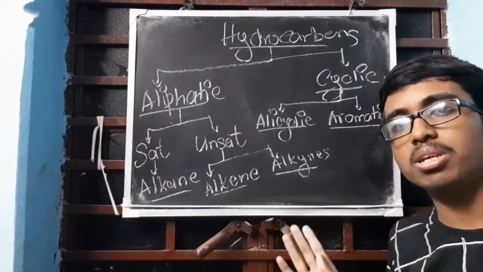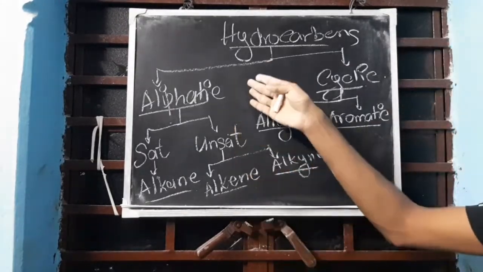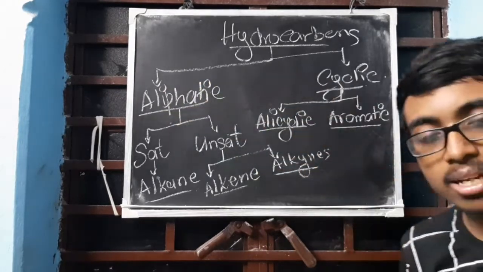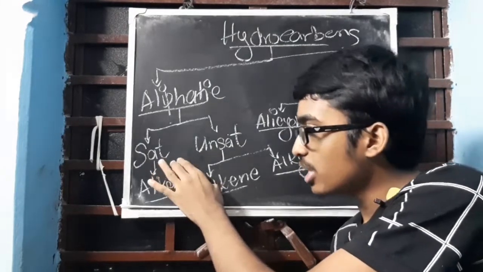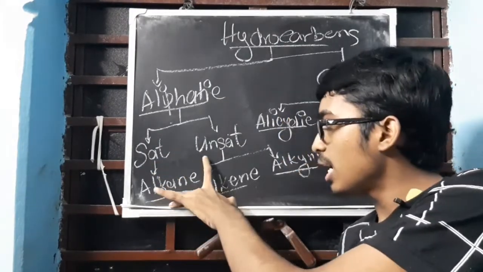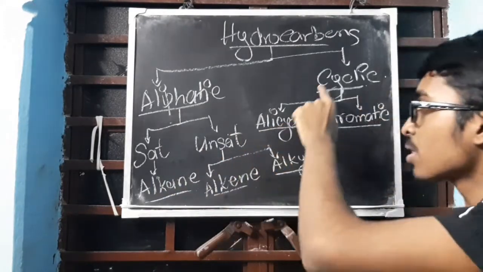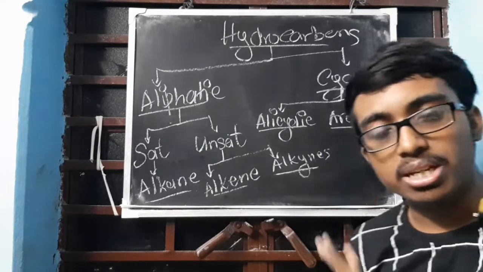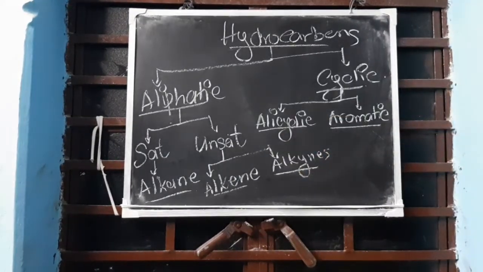So this is the basic flow chart that you need to remember. Repeating again: hydrocarbon on the top is divided into aliphatic and cyclic. Aliphatic is divided into saturated and unsaturated. Saturated means alkane, unsaturated is alkene and alkyne. Cyclic has been divided into alicyclic and aromatic. Clear? Done? Okay.